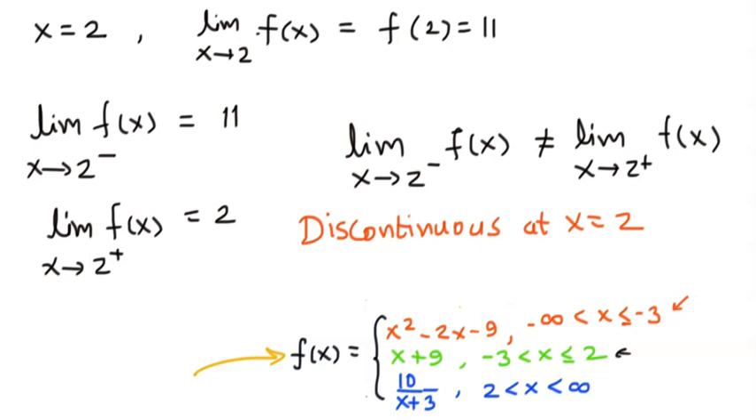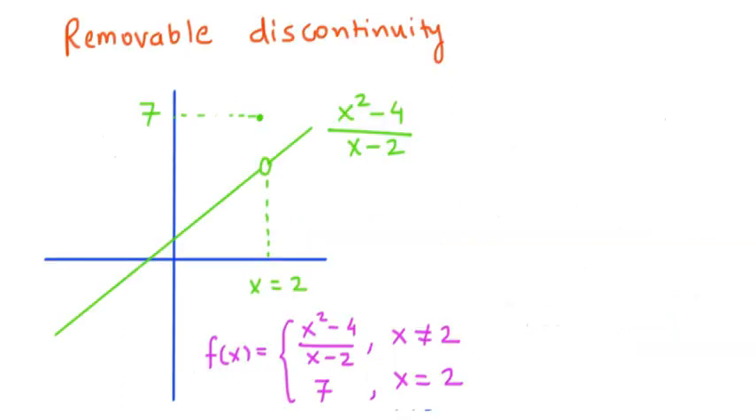I hope this example has made it clear for you to understand the continuity or discontinuity. Now let's check the case of removable discontinuity. In this case, we have a function x square minus 4 divided by x minus 2, which is shown in green, but there is a hole at x is equal to 2. That means the function is defined somehow differently at x is equal to 2. And the value of the function at x is equal to 2 is given as 7, which you can see in purple text, and the graph is shown in green.